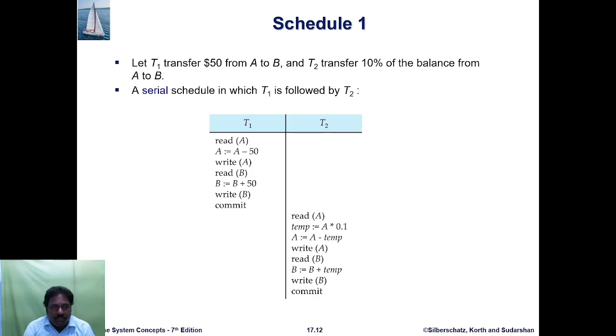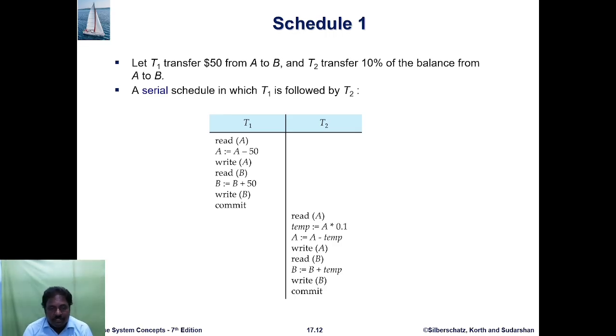Suppose schedule 1. Let T1 transfer the amount 50 from A to B, and T2 transfer 10% of the balance of A to B. This is a serial schedule in which T1 is followed by T2. T1 reads A, the initial account balance from the database. Then A = A - 50. Then write A writes the remaining balance of A. Then B = B + 50, meaning A transfers 50 rupees to B.